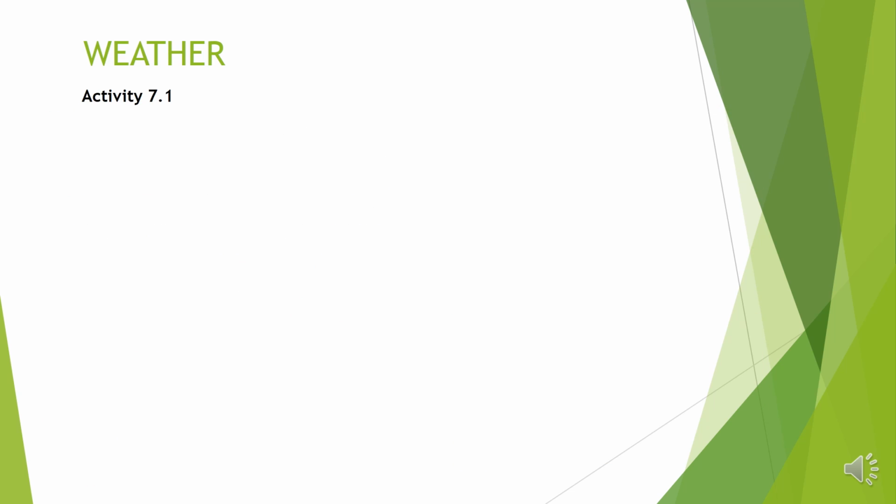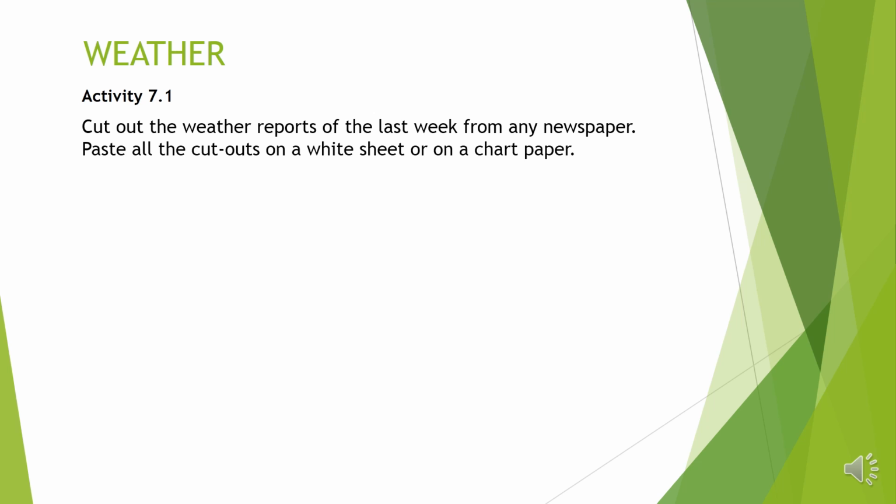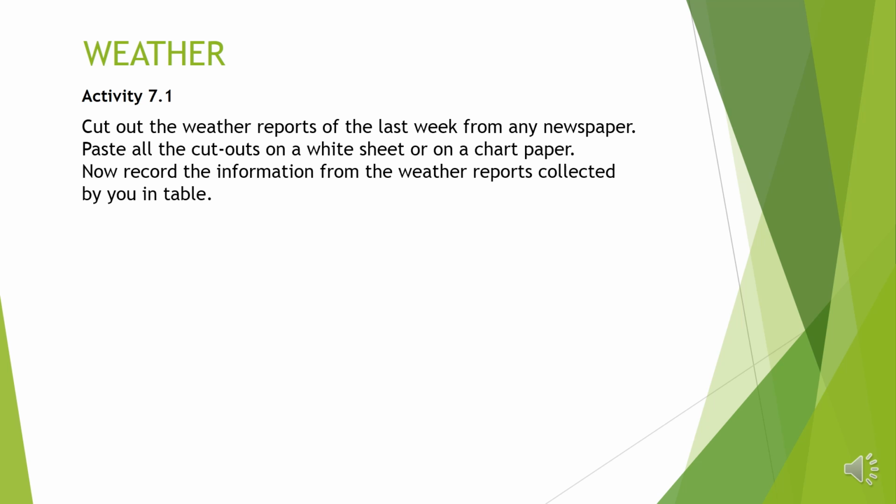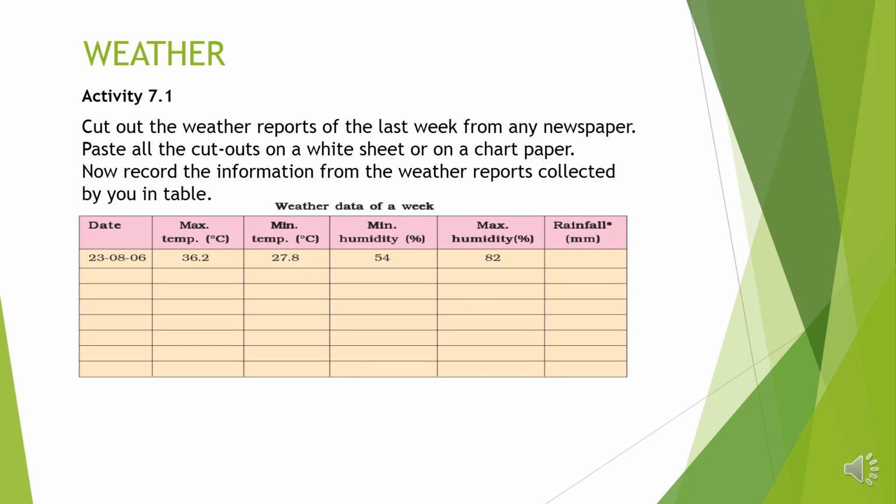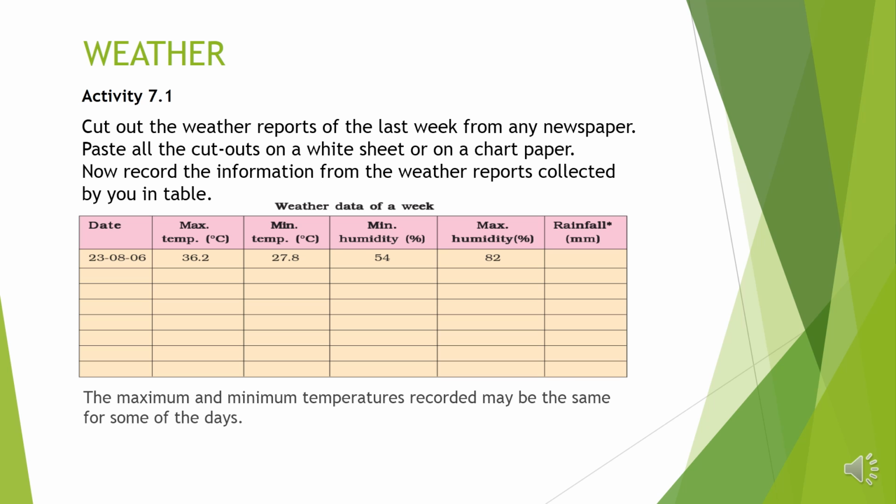Activity 7.1. Cut out the weather reports of the last week from any newspaper. Paste all the cutouts on a white sheet or on a chart paper. Now record the information from the weather report collected by you in the table. The first row is just a sample. Fill all the columns according to the data in the chart that you have prepared.